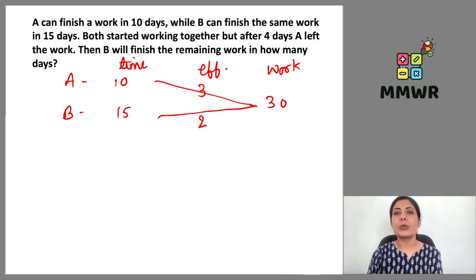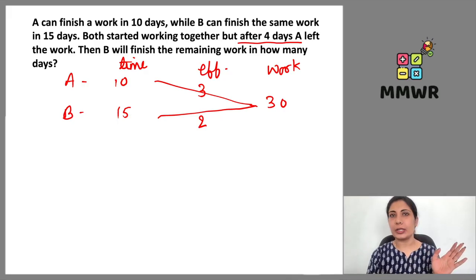Both started working together. Now here we have to create the timeline, which is really very important. Once you understand the concept of creating the timeline, it will be very easy for you to do this problem. Both started working together, but after 4 days A leaves the work, and then B continues with whatever efficiency B has.